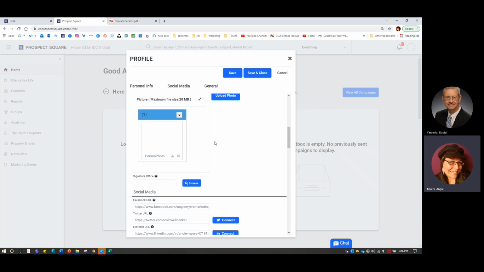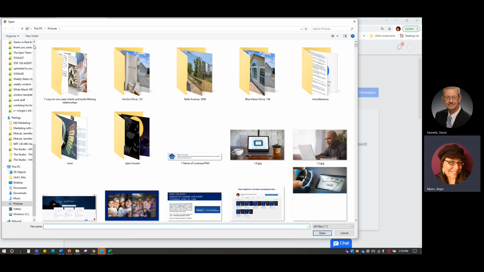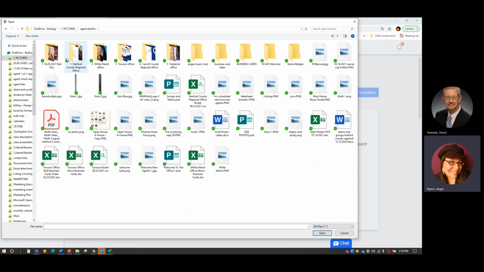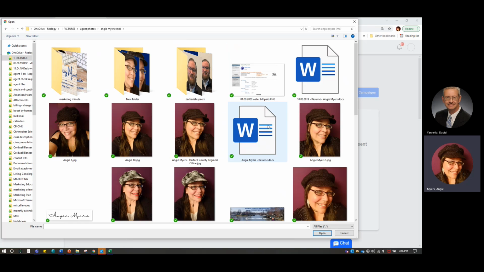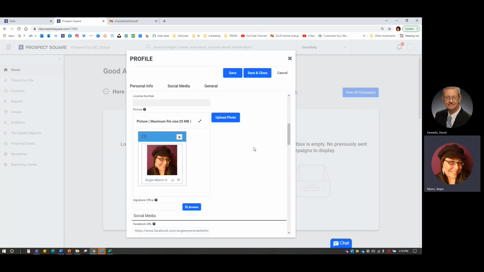So I am going to go in and click on that X button to remove it, so you'll see it this way. I do want to go to upload photo. I'm going to find that photo wherever that photo is on my phone, on my computer. So here I have my headshot. I'm just going to upload that photo there.